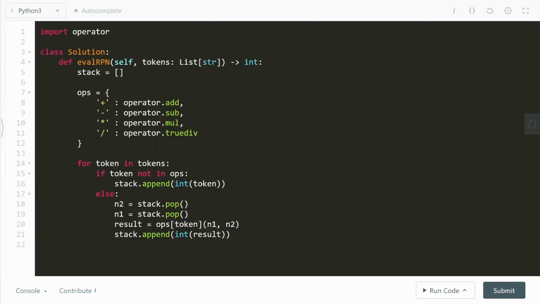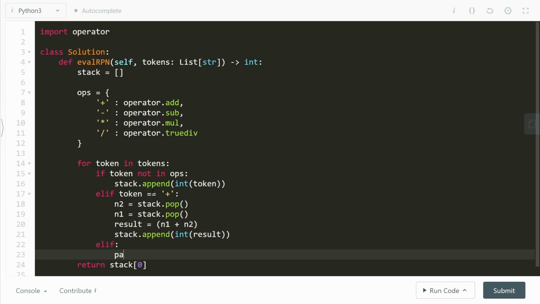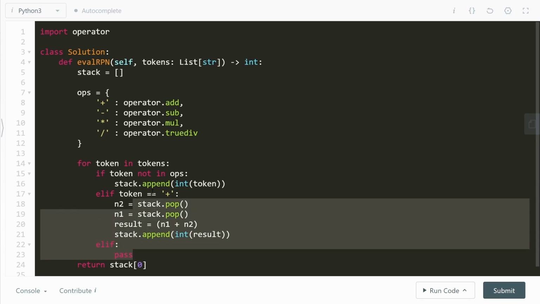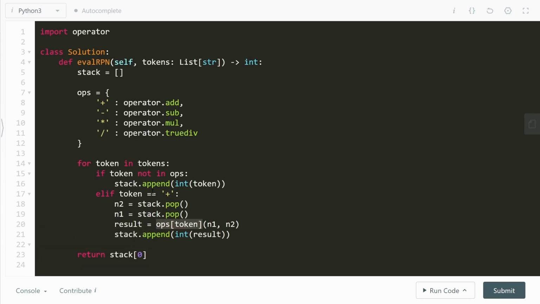By the way, if this seems too fancy, you can write some manual code here as well. You can just say elif token is a plus sign. Just go ahead and do this, and result will be nothing but n1 plus n2 and something like this. And so you can do elif for all of these sort of cases, right? If that seems too fancy, you can do it this way as well.